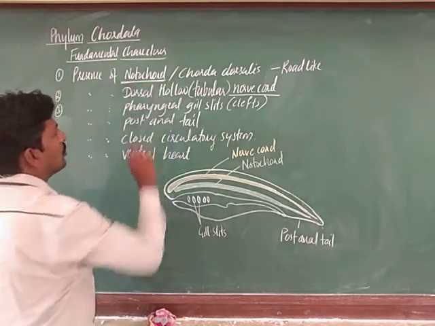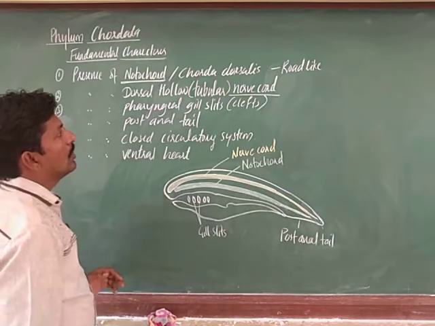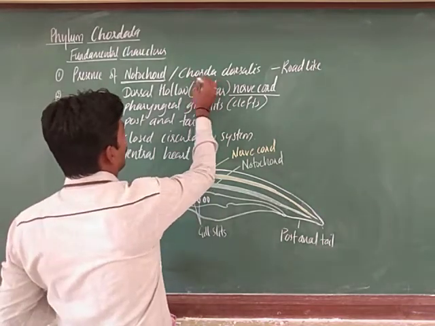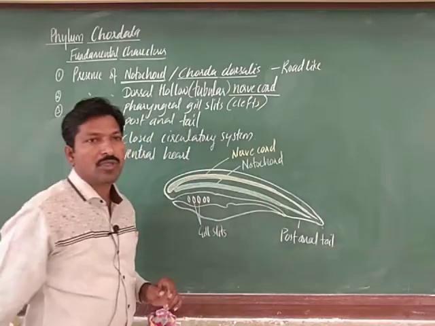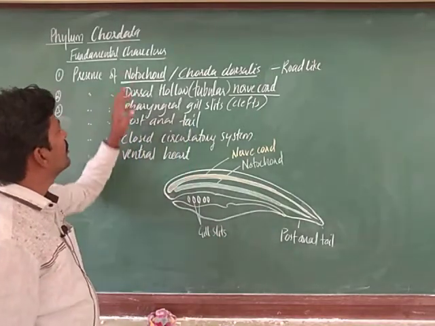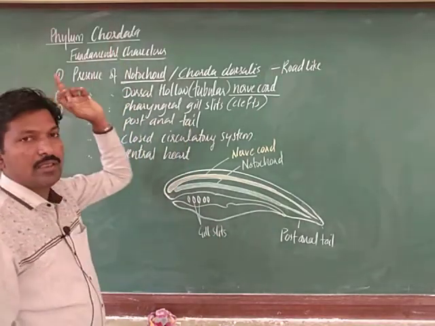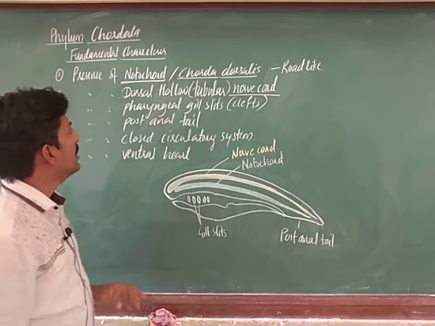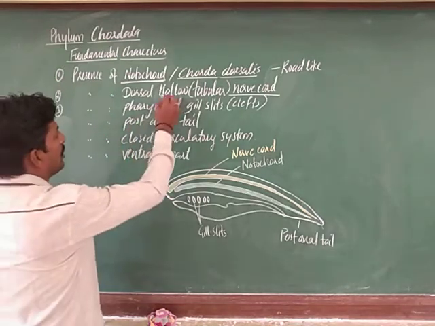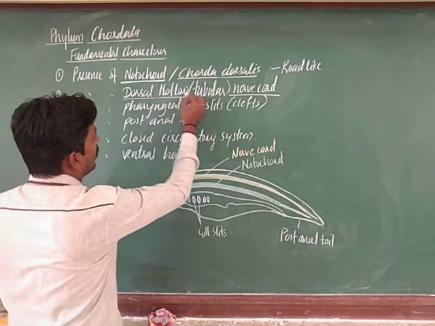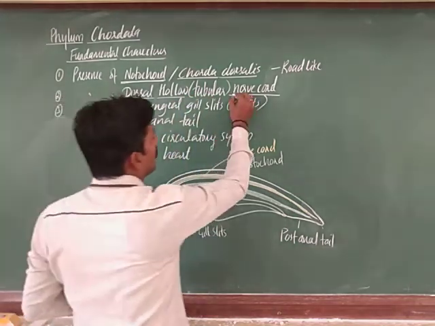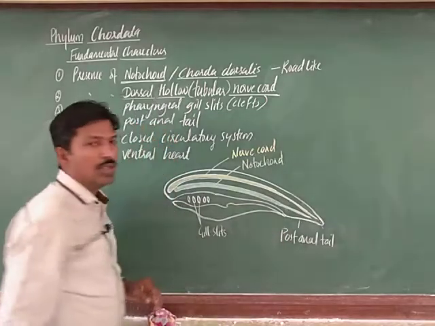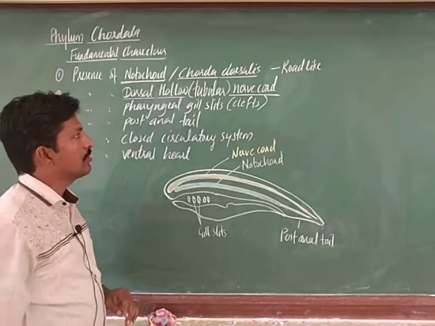The presence of notochord, also called chorda dorsalis. This is one of the important features of Chordata. It is a fundamental character. The next one is the presence of a dorsal hollow, tubular nerve cord, which forms the nervous system.